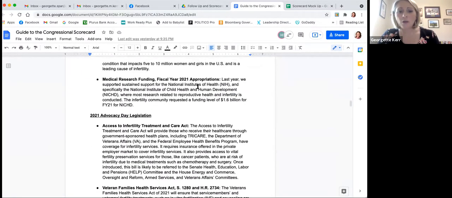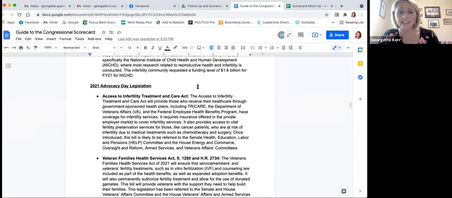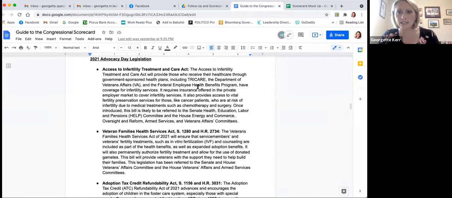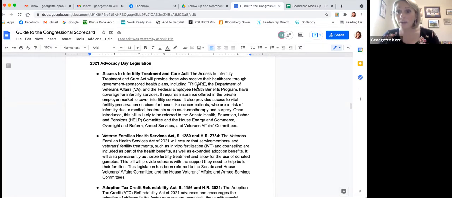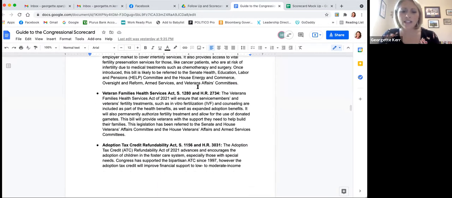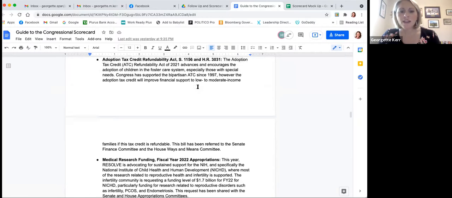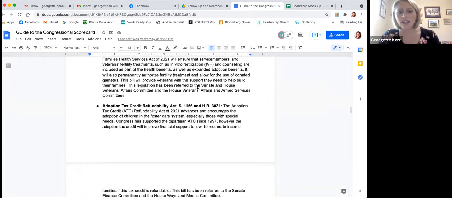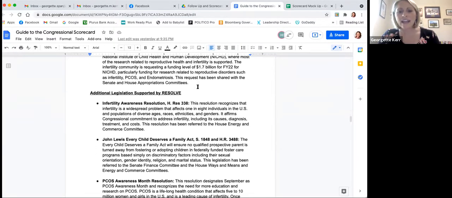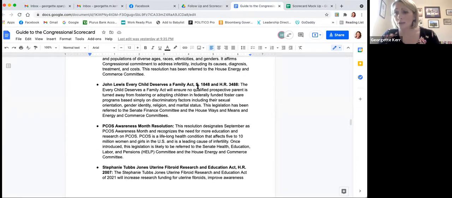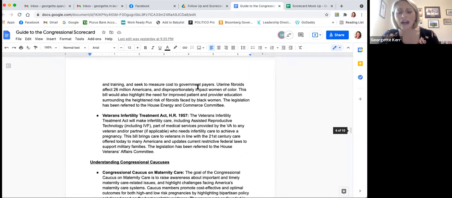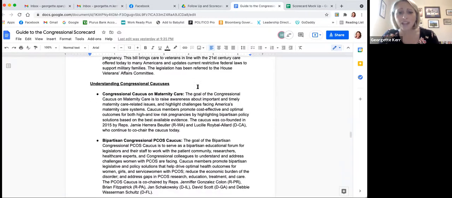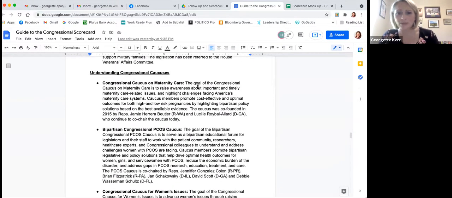We also have an overview here of the Advocacy Day legislation for this year. So really good bill summaries here. I know that state captains have been working with their state delegations on a script for Advocacy Day, but these bullets provide a really good overview, as just another way to think about how you're going to talk about those bills in your meetings. So we have the first 4 bills here, which are the main talking points for Advocacy Day, and then these other very important pieces of legislation that will be addressed in the Leave Behind materials, just background on all of those.